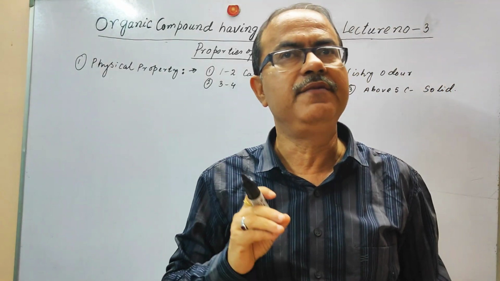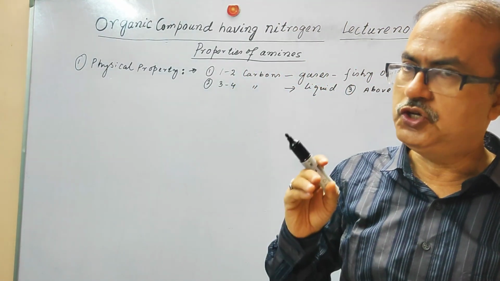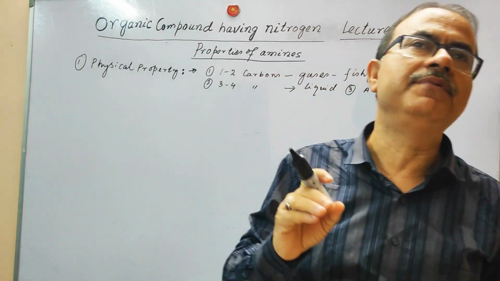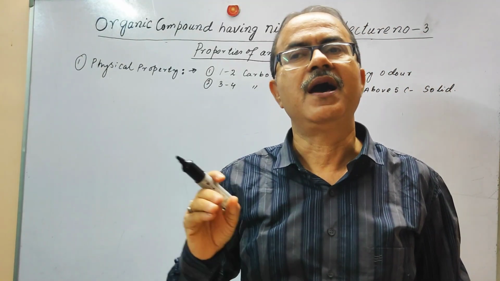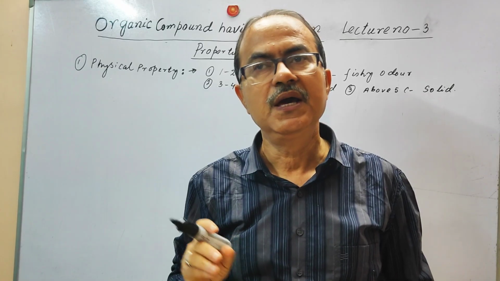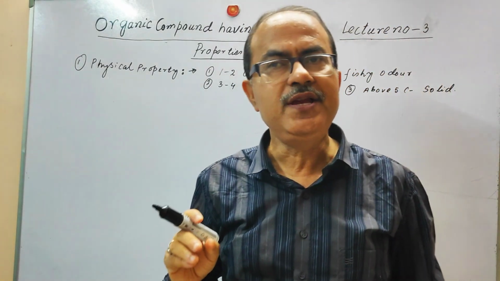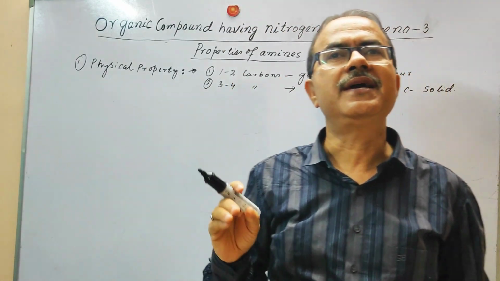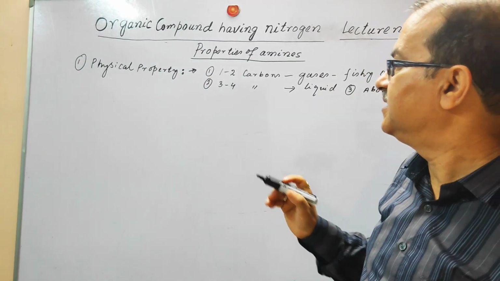If it is 3, 4, it will be liquid, and it is solid when it has more than 5 carbon atoms. In case of aromatic amines, they exist as liquid and solid. They do not exist in the gaseous state.